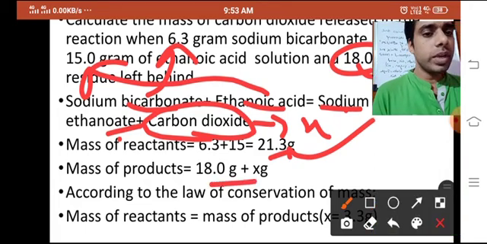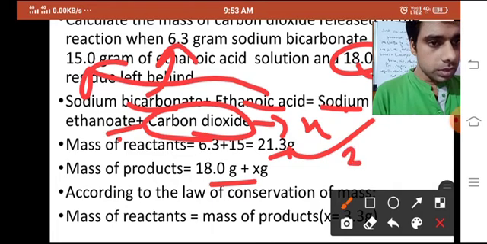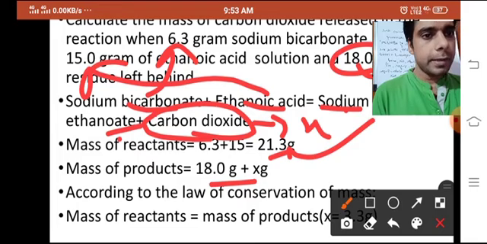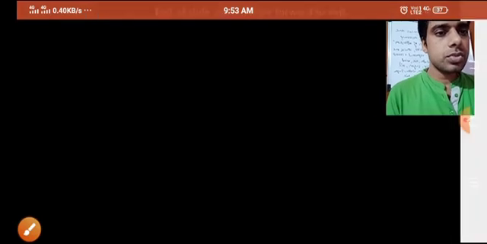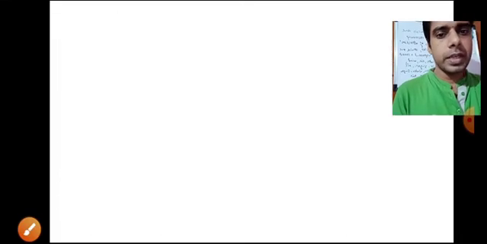Okay, so you can see 21.3 equal to 18.0 gram plus x.